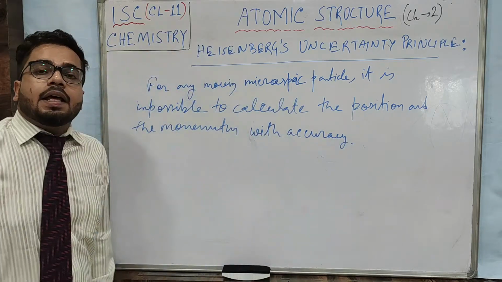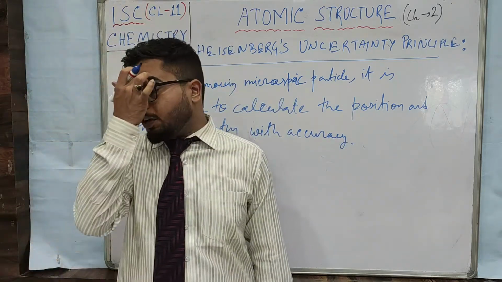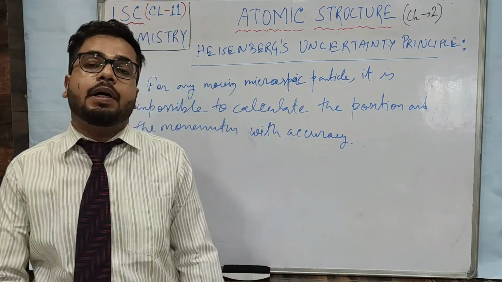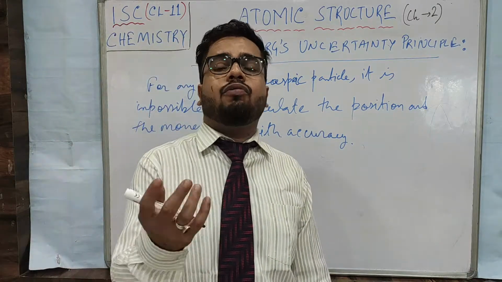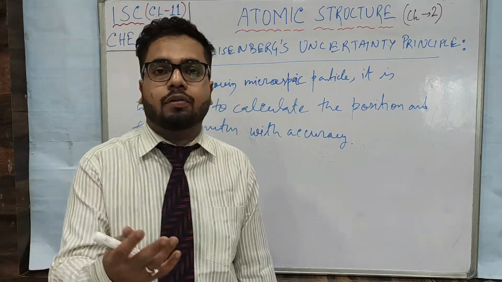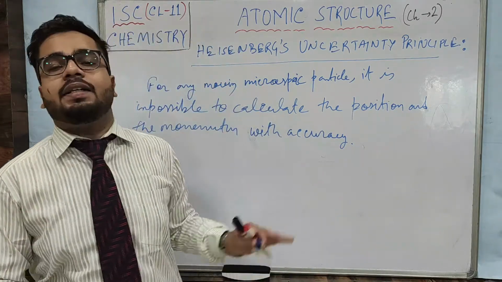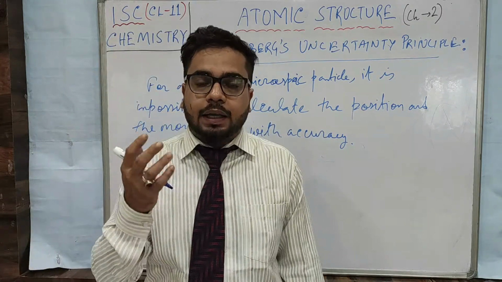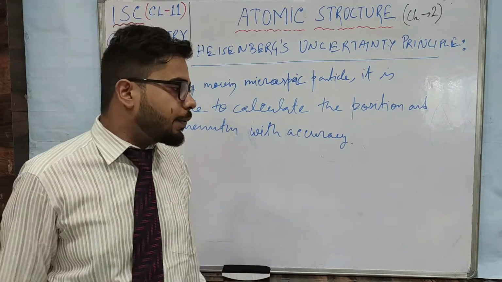What does it mean? Suppose any moving particle is there. If I want to give you an example, suppose one car is moving. Assume the car is a very small, microscopic particle. I know it is big, you also know it is big, but to understand this part, let's take the car as a microscopic particle.